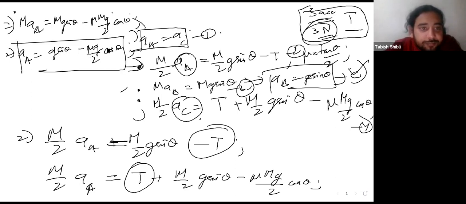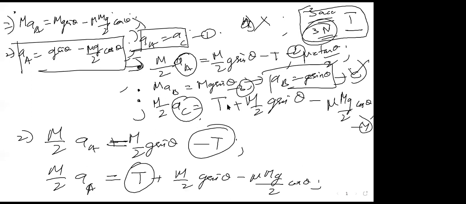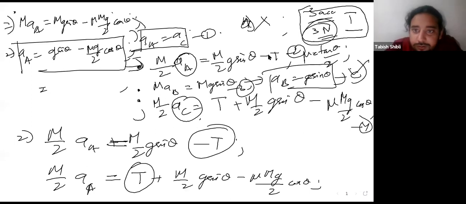So option A is not true, A is wrong. And what is the value of A when we put the value of mu? Sir, we put mu as tan theta by 2, then it will come. Okay, lovely. So mu is just tan theta by 2. That's true.